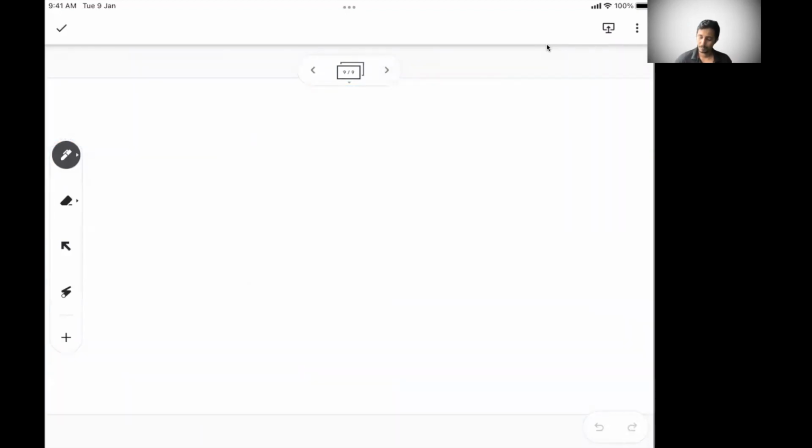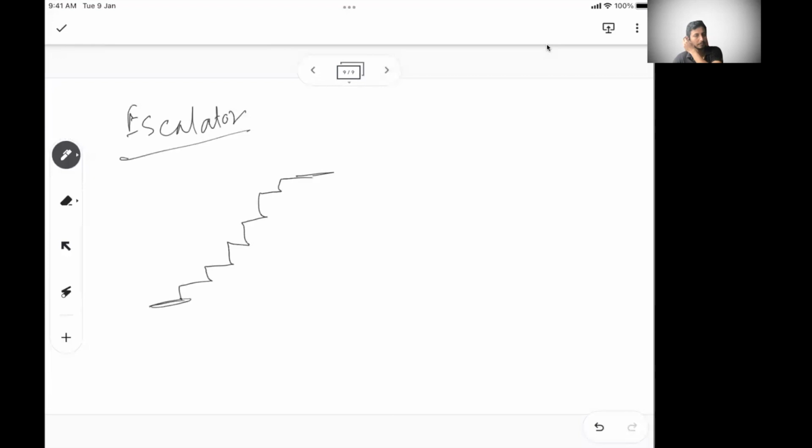Now there is also another problem around escalators, which is kind of the same. What happens in an escalator is, let's say you are standing here and the escalator is continuously giving you steps to move upwards.